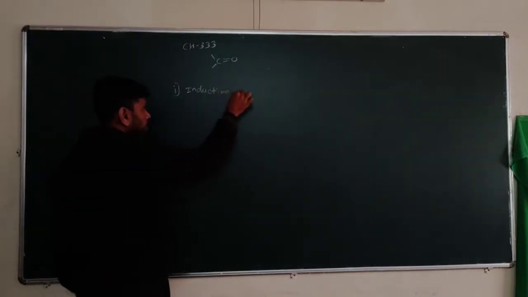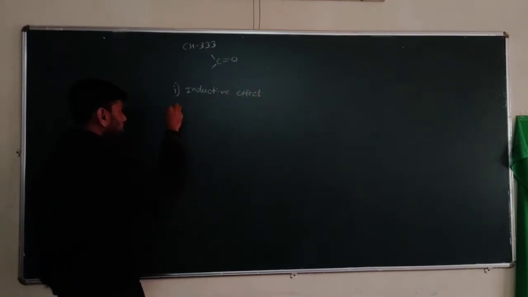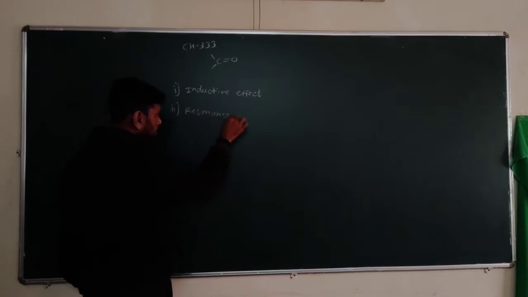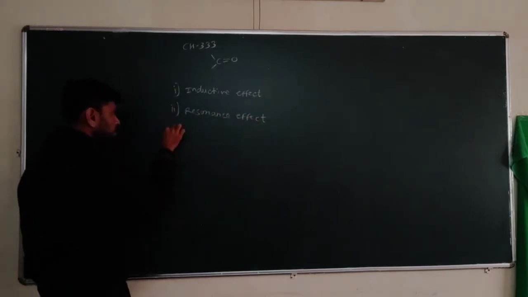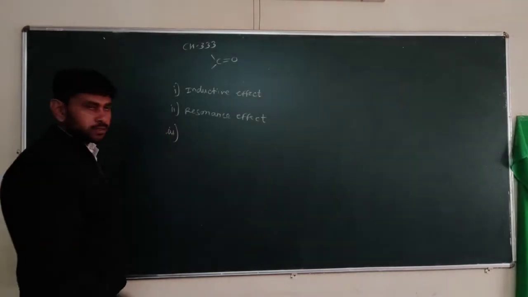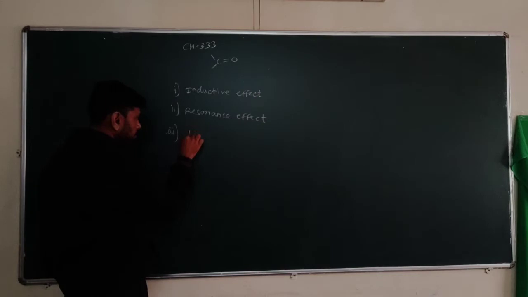So the inductive effect is there in the reactivity of carbonyl compounds. Second is the resonance effect. And third is the steric factors.